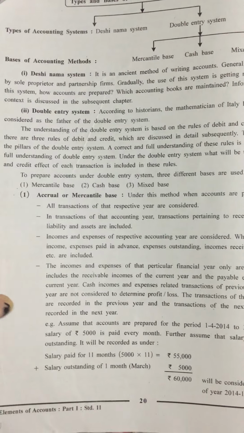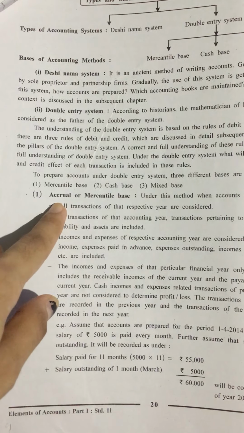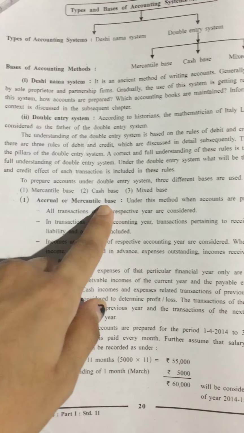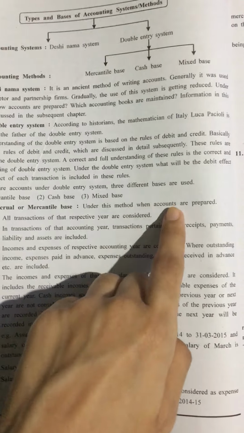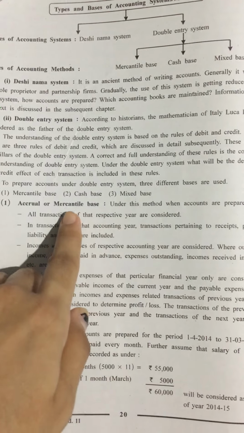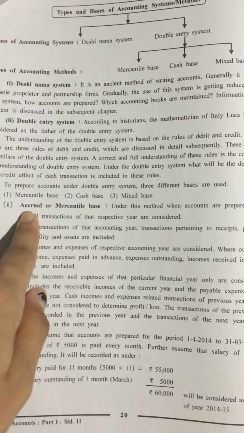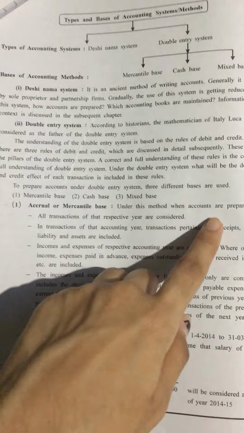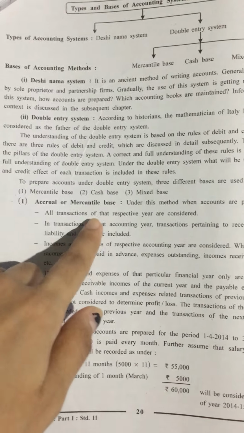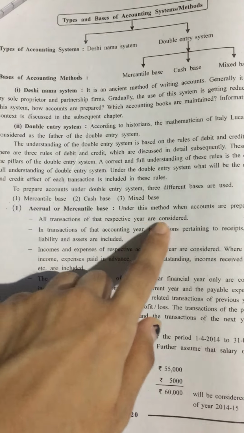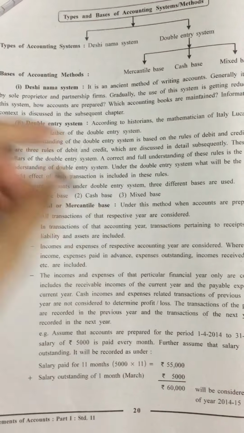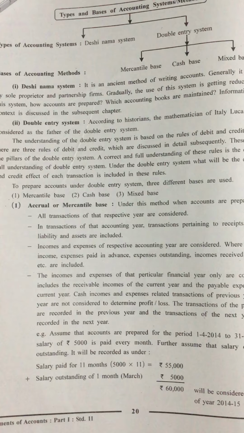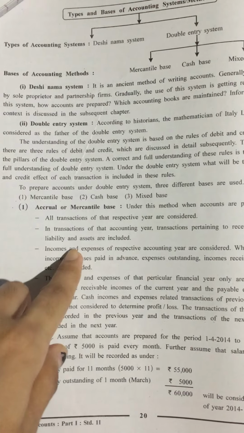So let's discuss the first one, that is the accrual or mercantile base, in detail. Under this method, when accounts are prepared, all the transactions of that respective year are considered. Means all the transactions that happen in that particular year are considered.